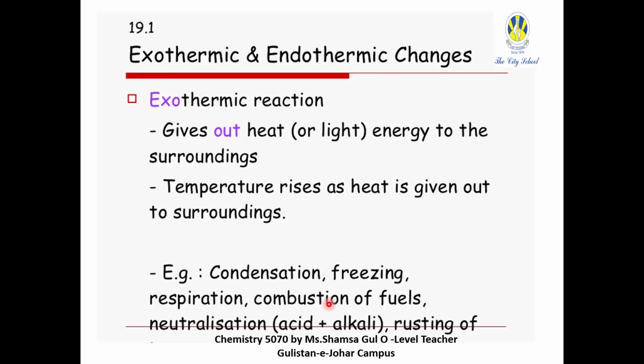Combustion, where fuels are burned to release energy, is an exothermic change. Neutralization is an exothermic change. Displacement reactions, if you remember, are also exothermic changes. We used to say the temperature rises. The reaction of metals with acid is also an exothermic change. Rusting of iron is also an exothermic change. So there are more examples of exothermic changes compared to endothermic changes.